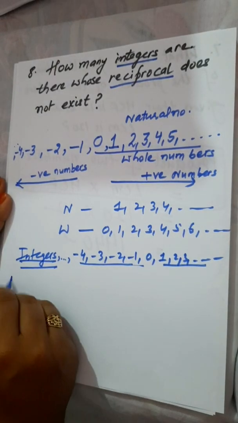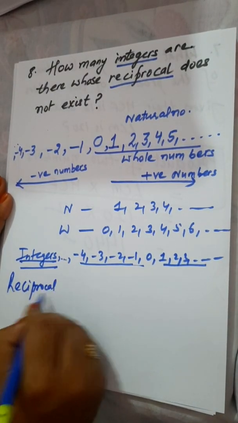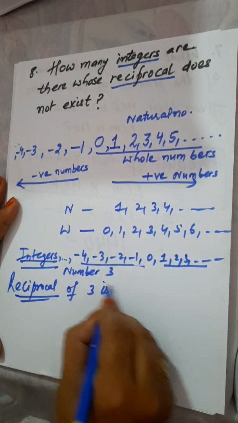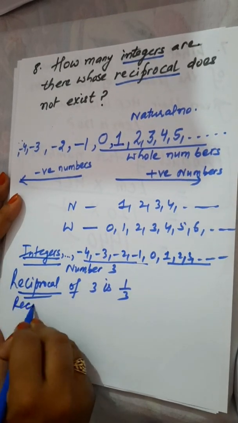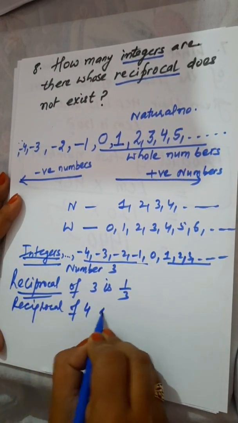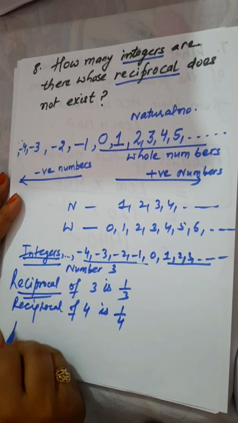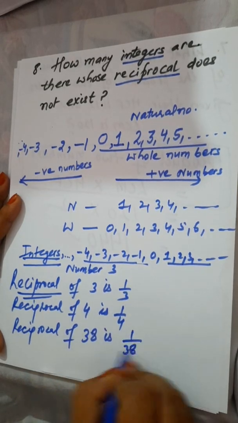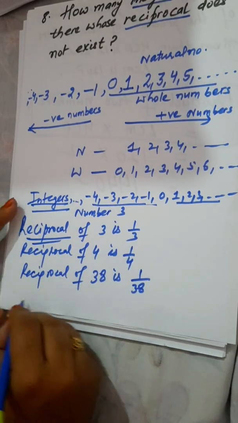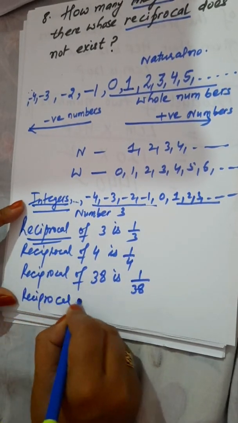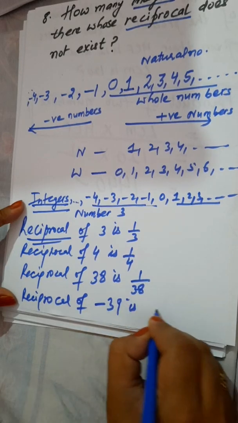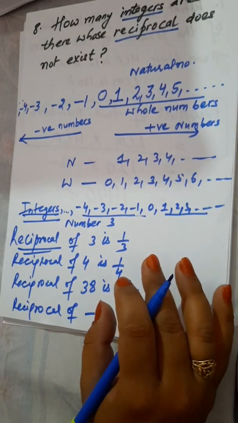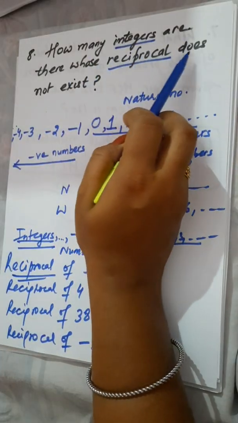Let's understand reciprocal also. If you have a number 3, the reciprocal of 3 is 1 upon 3. The reciprocal of 4 is 1 upon 4. The reciprocal of 38 is 1 upon 38. The reciprocal of minus 39 is minus 1 upon 39. In this way you can find the reciprocal. But here you have a question, how many integers are there whose reciprocal does not exist?